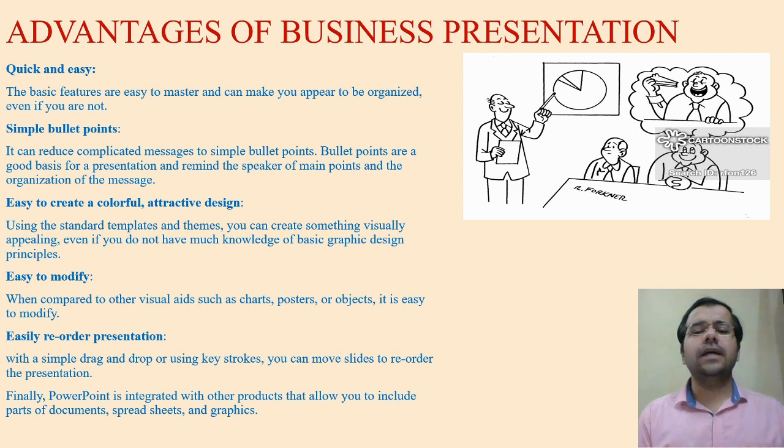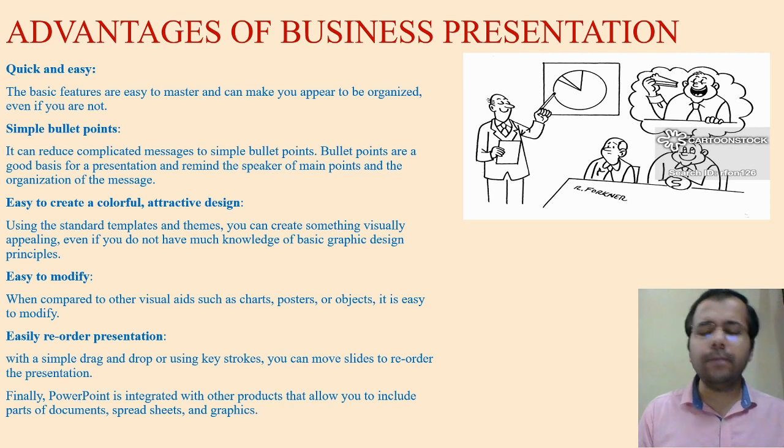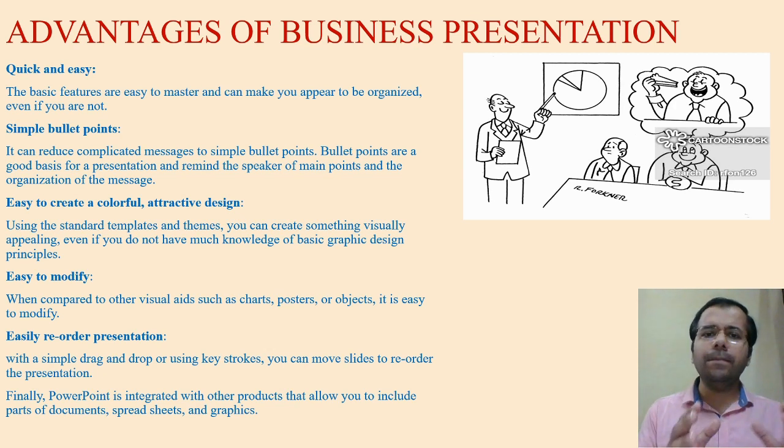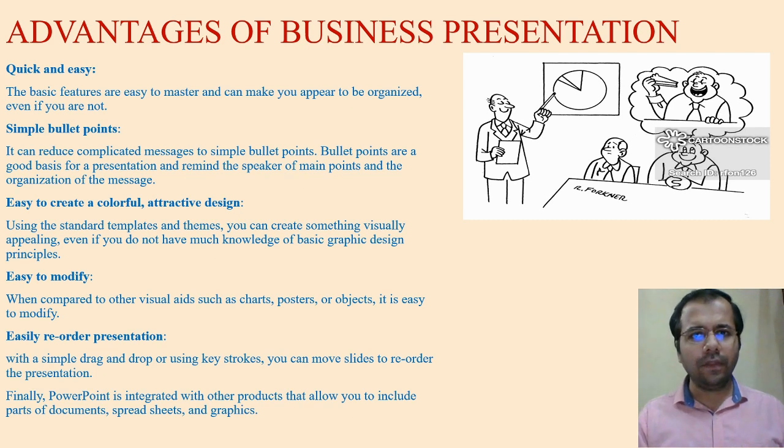Second, it has simple bullet points. With the help of simple bullet points, you will be able to segregate. Say, for example, there are n number of points. If I'm making these n number of points, I could have used bullets also, and that would have been much easier for me. And I can use this passion pattern also. So basically, simple bullet points are a good representation to remind the speaker what the main points are.